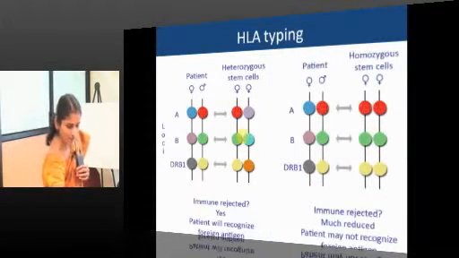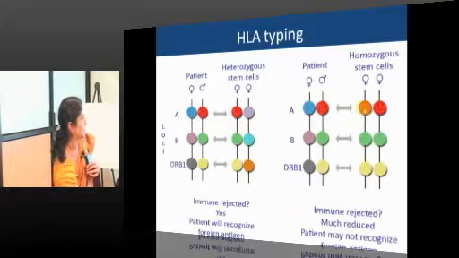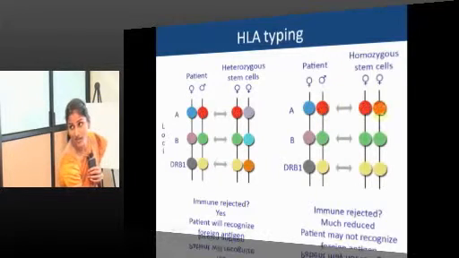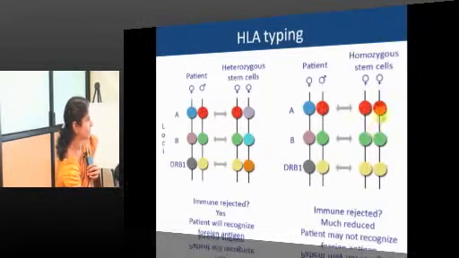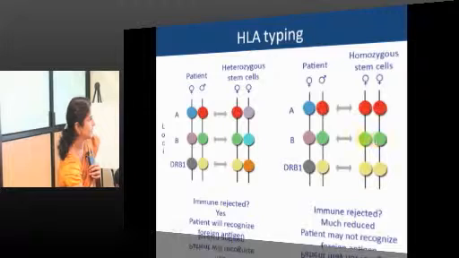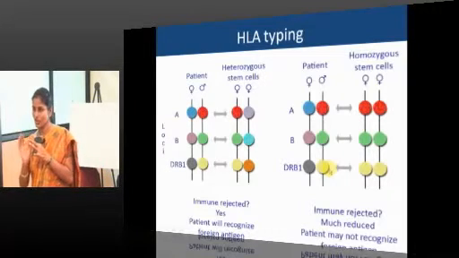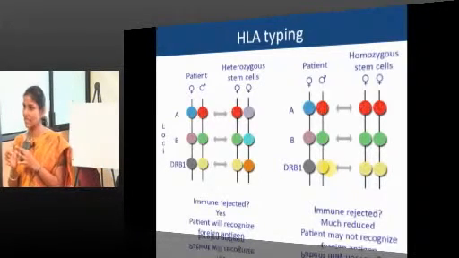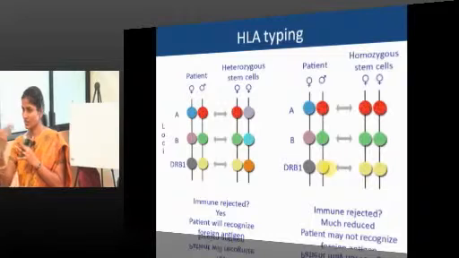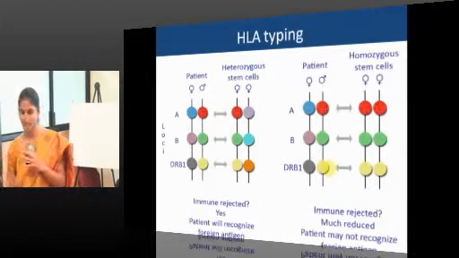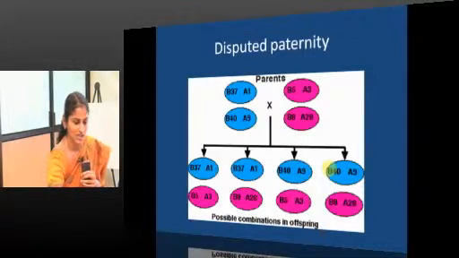Next, in this case you can see the similarity. In this particular locus there is not much difference. Here again this will be accepted, and here you can see the similarity. So in this compatibility testing, if the donor's organ is transplanted, the chances of rejection are less. That is what we do in HLA typing.